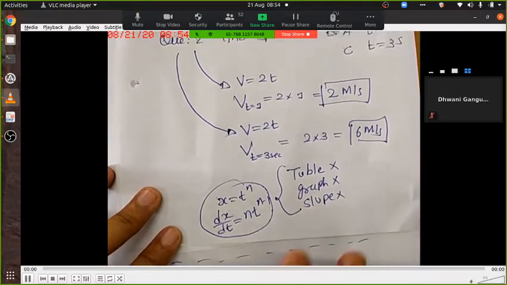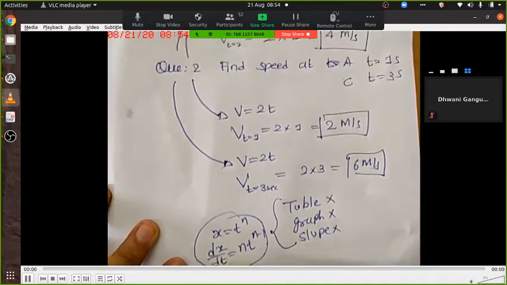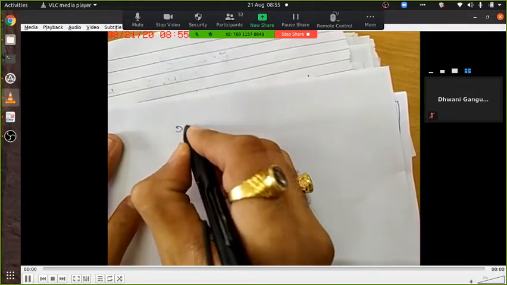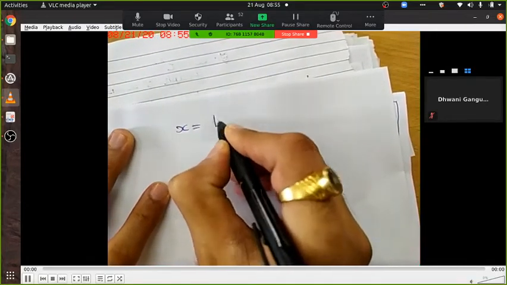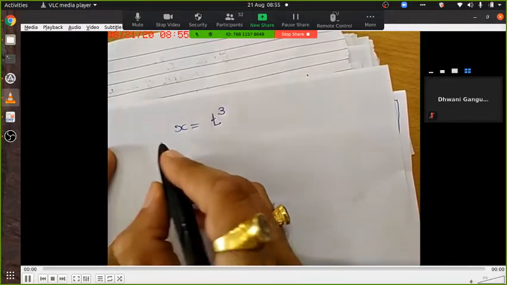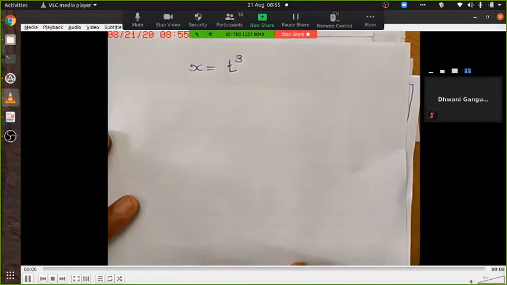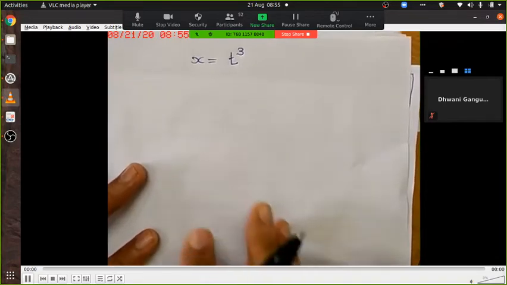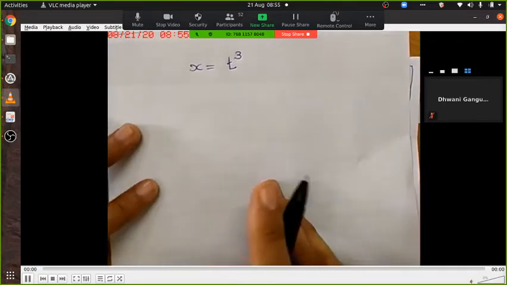One more example. Now your answer should change as to which method is easy and which method is difficult. I am giving you a fresh problem and let's see how it goes. Let's say x equal to t cube. Suppose we use our graphical method, how will it come? First step, table.